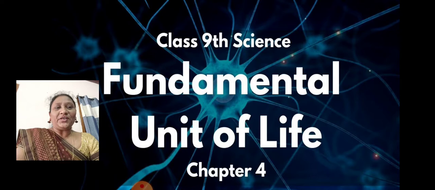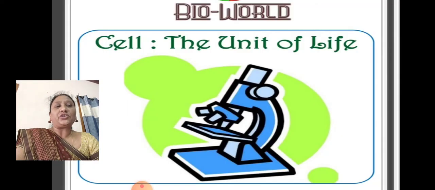Yes. Now let us see the fundamental unit of life. So cell is the fundamental unit of life. Every living organism is made of cells. So without any cell, no organism is formed. The cell can be visible under the microscope.